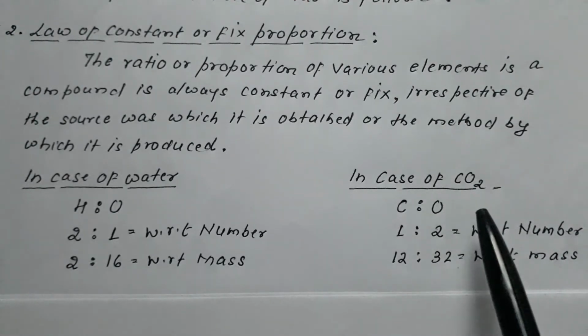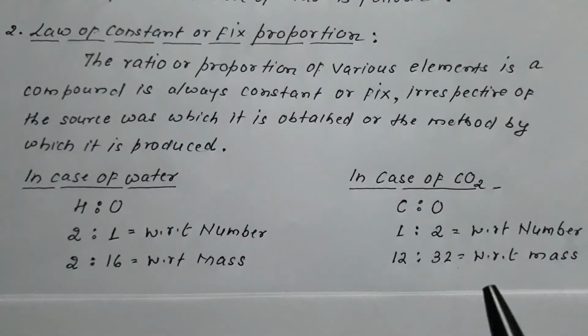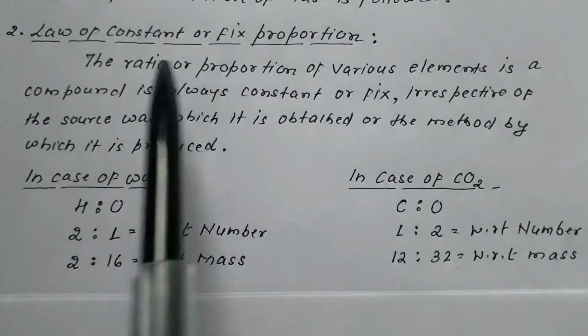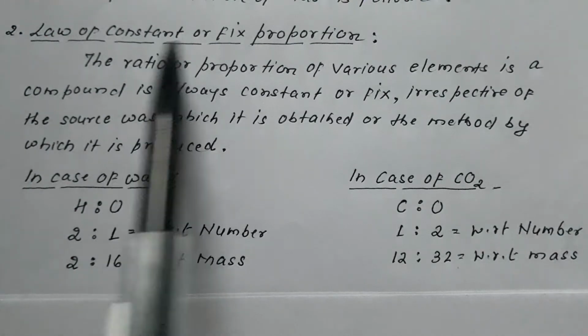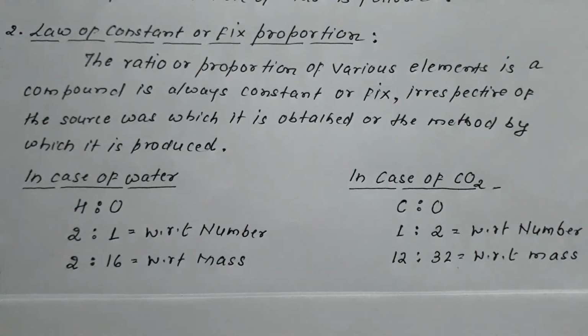So CO2 obtained from any source or prepared by any method, the ratio of carbon to oxygen would be 1:2 with respect to number, 12:32 with respect to mass. This is the law of constant or fixed proportion, which says that the ratio of various elements in a compound is always constant or fixed, irrespective of the source from which that compound is obtained or the method by which it is produced.